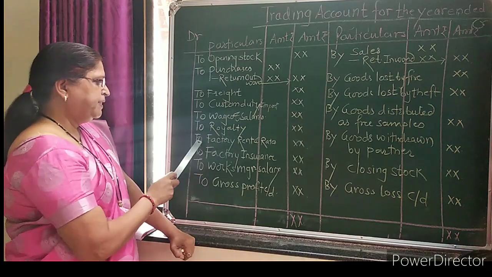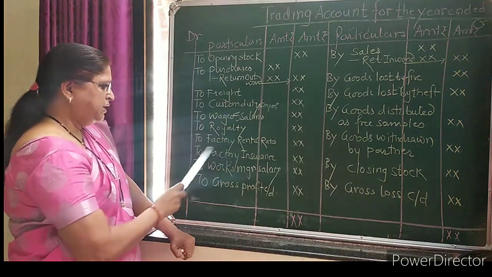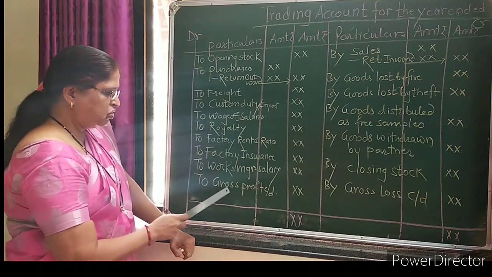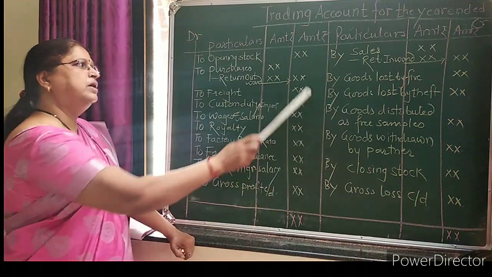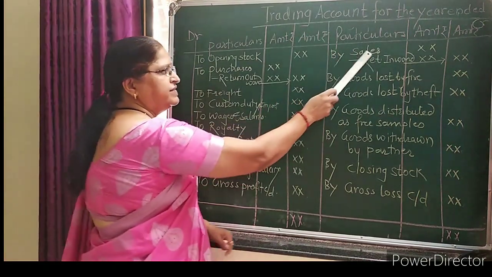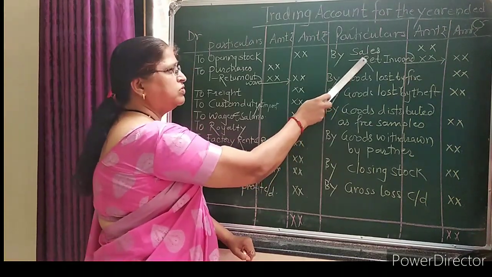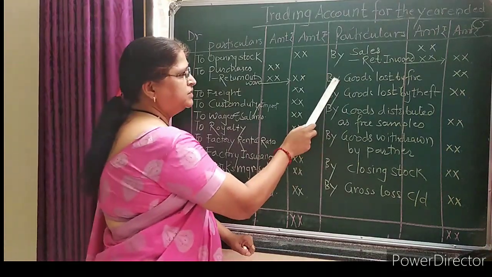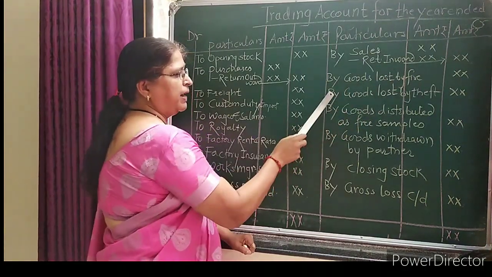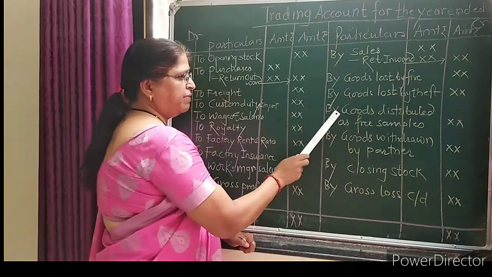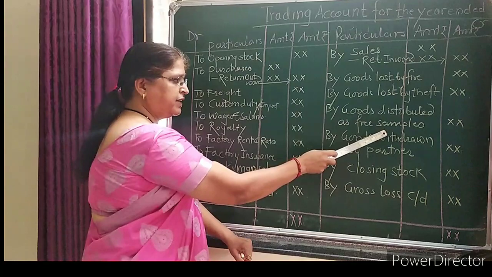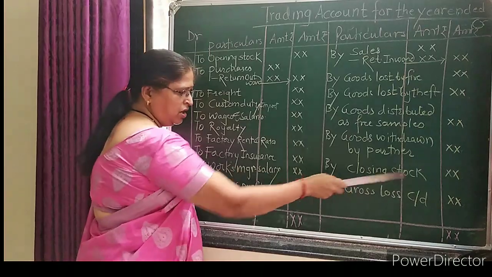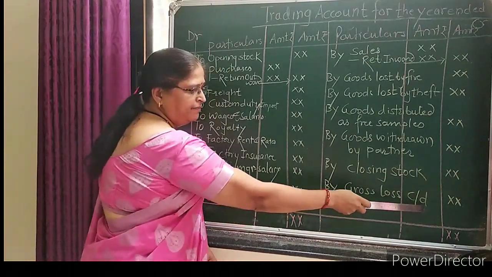Next, royalty, then factory rent and rates, then factory insurance, to works manager salary, and next to gross profit carried down. Now the credit side: by sales. From sales we have to deduct return inward, which is also called sales return. Next, by goods lost by fire, by goods lost by theft, by goods distributed as free samples, by goods withdrawn by partner, by closing stock, and by gross loss carried down.